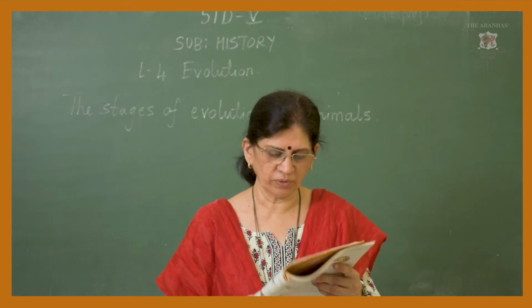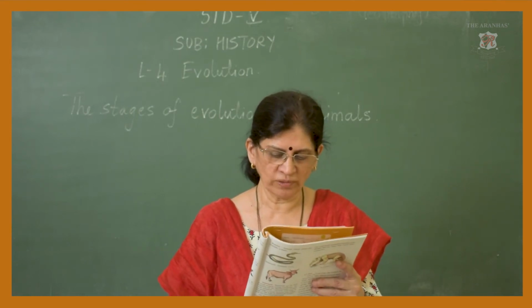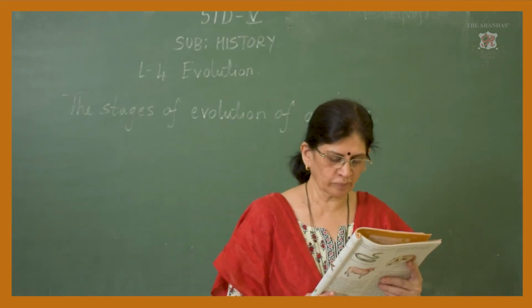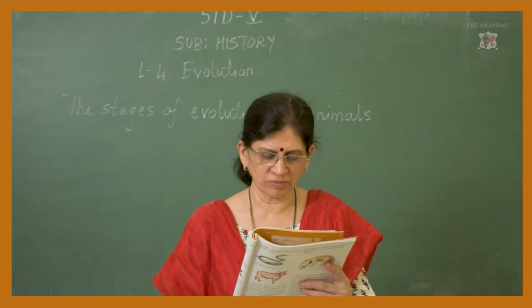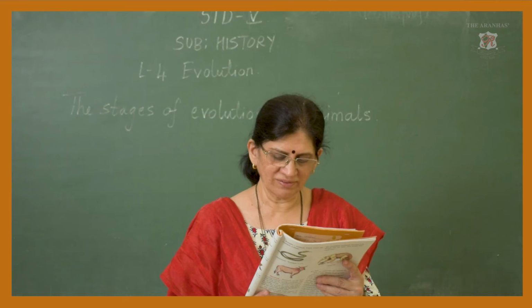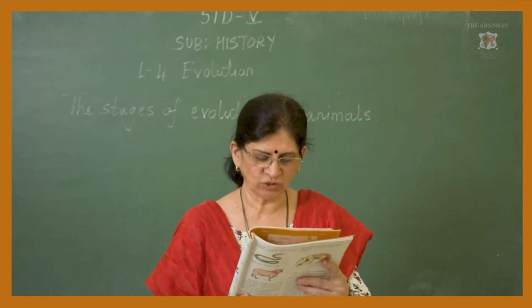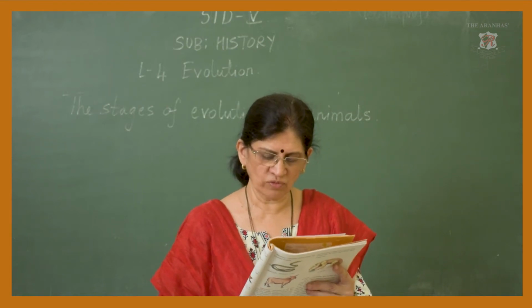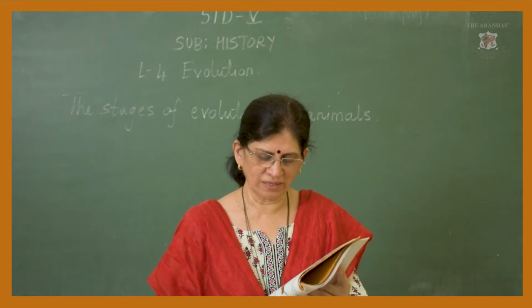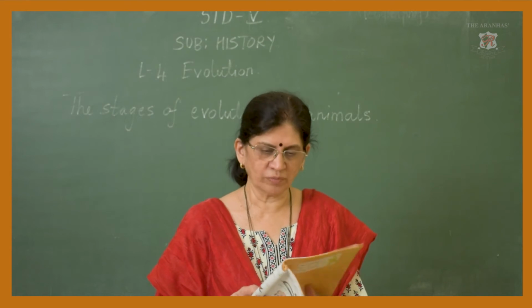Life on earth began with unicellular organisms known as protozoa. These unicellular organisms gave rise to multicellular living things. The multicellular organisms evolved gradually, and various classes of plants and animals came into being. The following are the stages of evolution of animals.